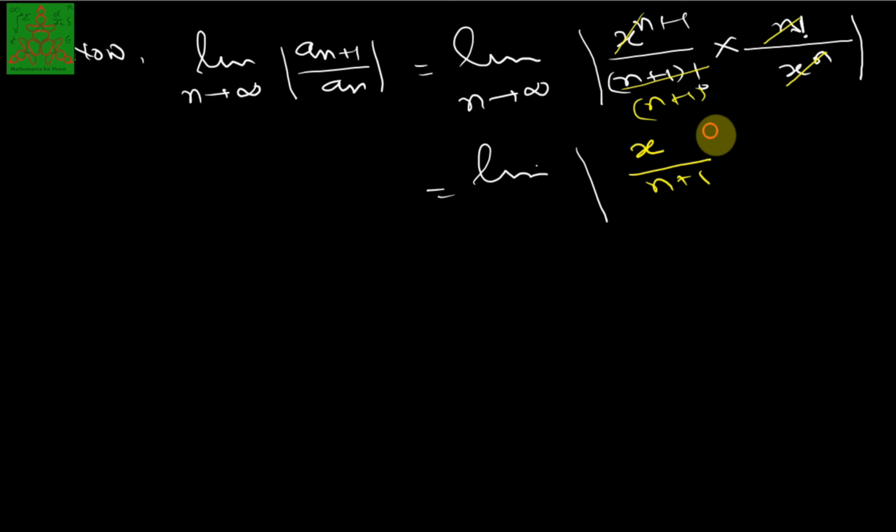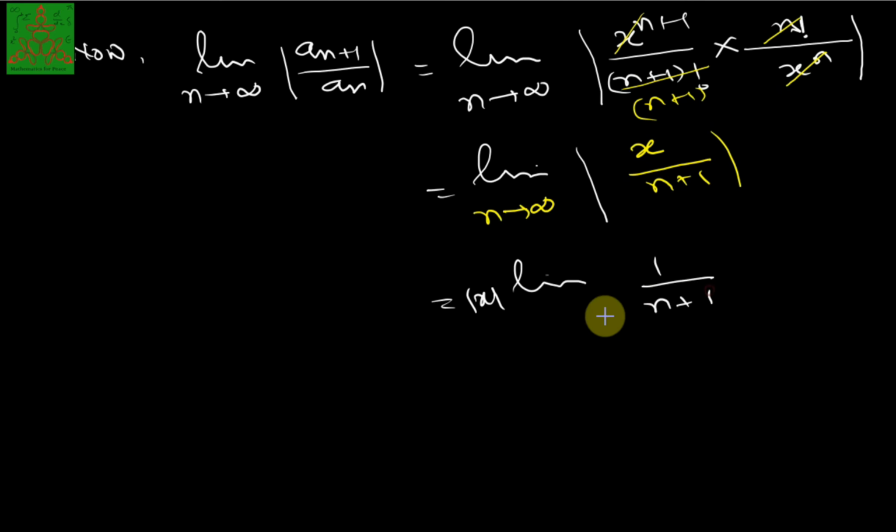So the remaining quantity is x upon n plus 1, and since n tends to infinity, 1 upon n plus 1 tends to 0, and mod x is constant with respect to n, so I'll take it outside. It is mod x into 0, which gives 0, which is less than 1.